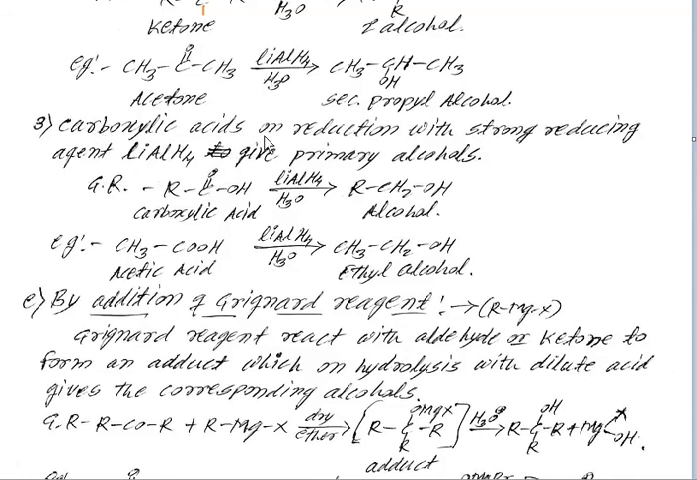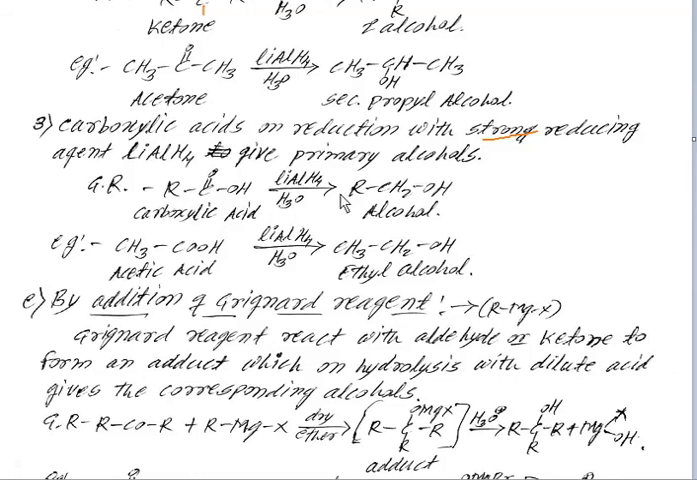The next example, carboxylic acids on reduction with strong reducing agent. For the reduction of carboxylic acid, the requirement of a reagent is very strong. That is, carboxylic acid on reduction with strong reducing agent, lithium aluminum hydride, gives primary alcohol. In that reaction there is an intermediate formation, that is esters. The carboxylic acid is represented as RCOOH, that means at the carbon atom one oxygen is double bonded and one side has a hydroxyl group.